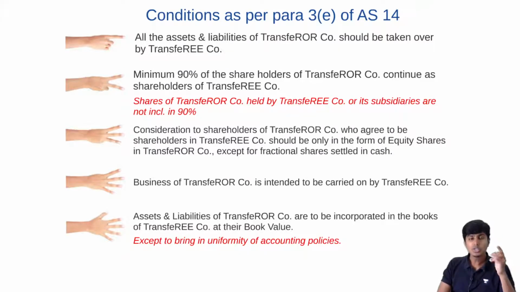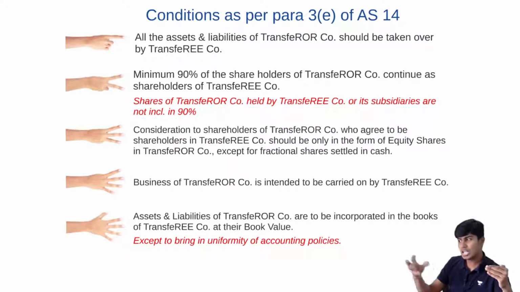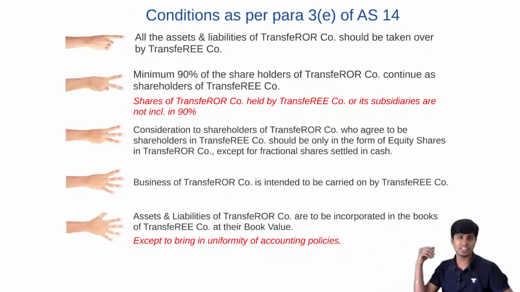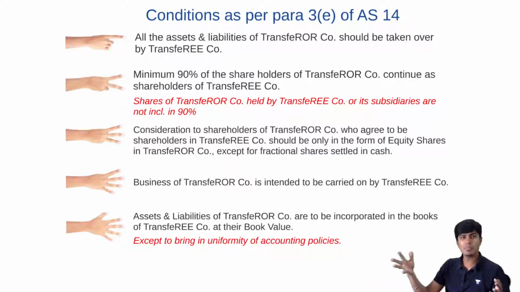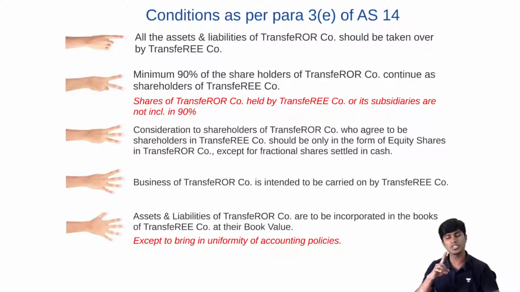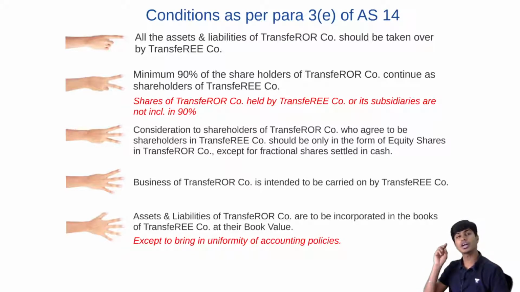Forgot to mention, you can change the book value, but just to bring uniformity in accounting policies. For example, the transferor company is following weighted average method for valuing inventory. The transferee company is following first in first out. Now, when they become one, they need to follow one accounting policy for valuing inventory. Commonly, you both agree to do weighted average or agree to do FIFO.